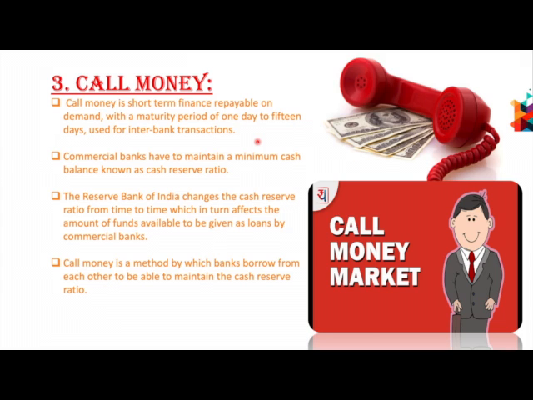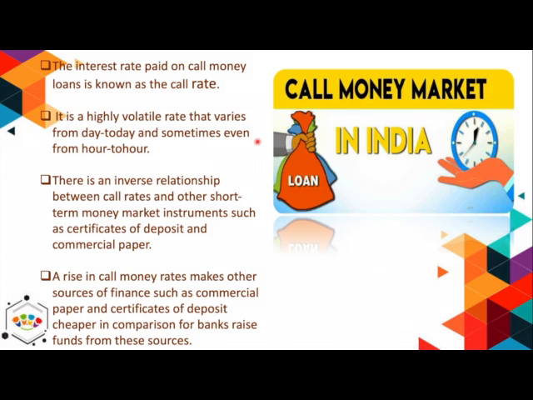The interest rate used for call money transactions is known as the call rate, which varies from day to day and sometimes even hour to hour. The number of persons dealing through this instrument is very limited because every transaction involves a big amount, so only banks deal in it. The lowest amount of this instrument is 10 crore. Generally, it has been observed that most transactions are of rupees 100 crore or so.